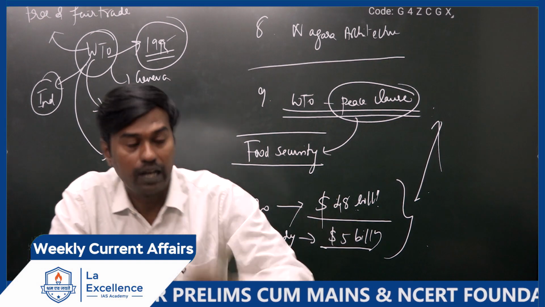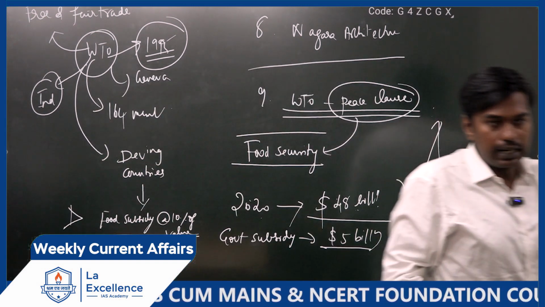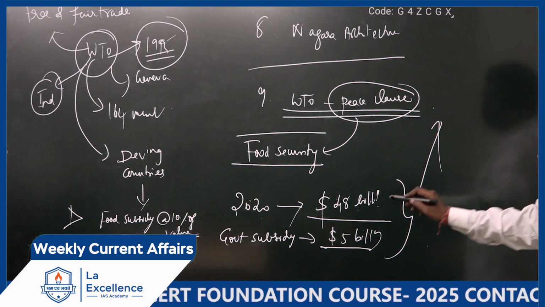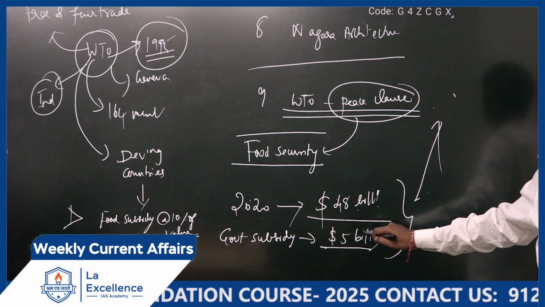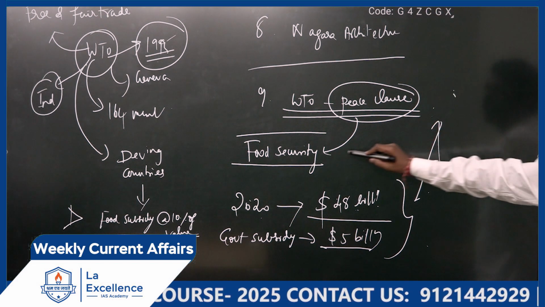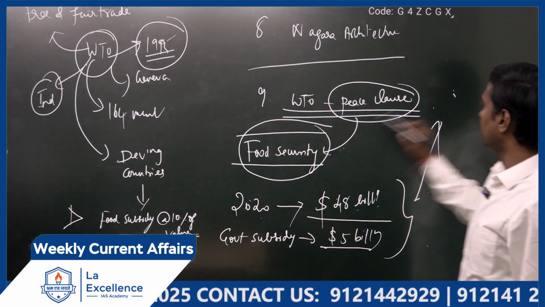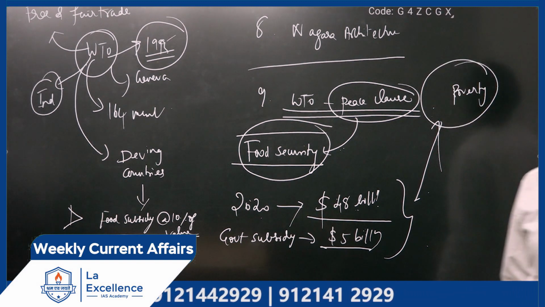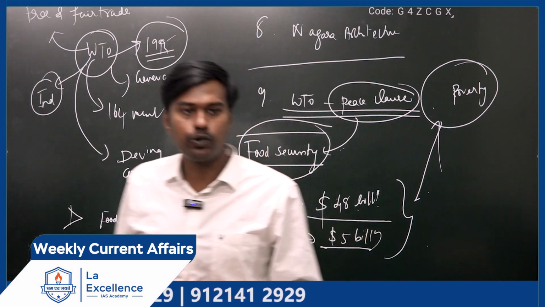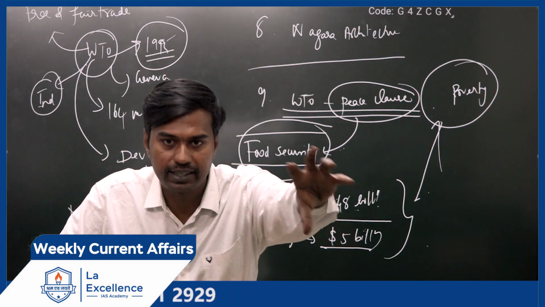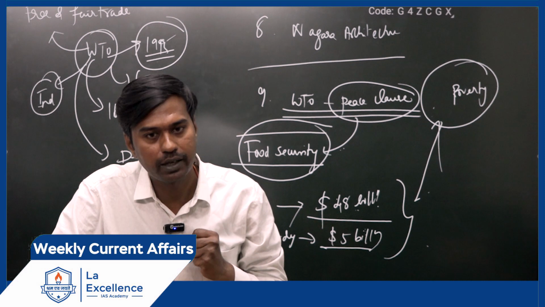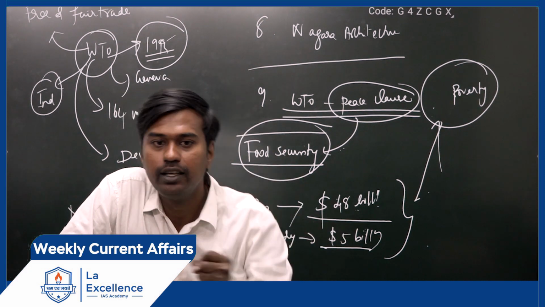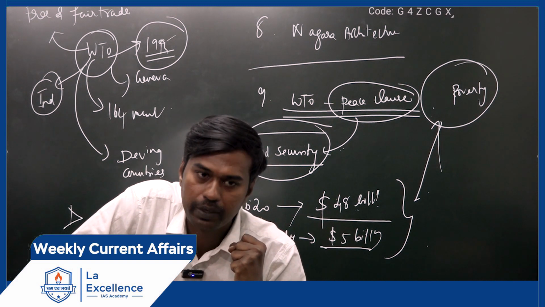Is it or not? So on those lines, what India told the WTO is that we are giving this subsidy mainly because we are facing the problem of food security. In India there are a lot of people affected by poverty, so we wanted to help those people. For that only we are procuring from farmers at a subsidized price. What is that price? MSP. And then we distribute it to the consumers at a discounted price. What is that price?